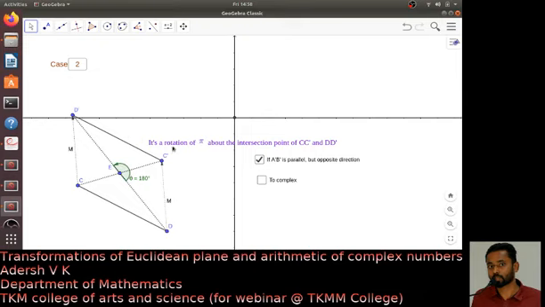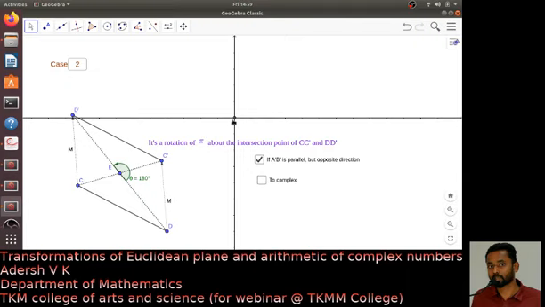In that case it becomes a composition of translation and rotation. So if you permit rotation about any point, then it is merely a rotation. But if you stick to the origin, then this is a composition of translation and rotation.